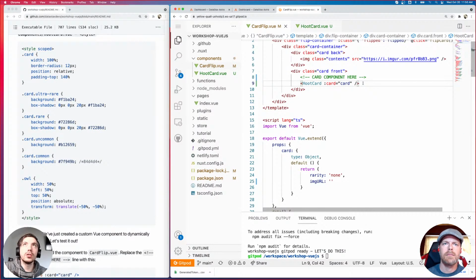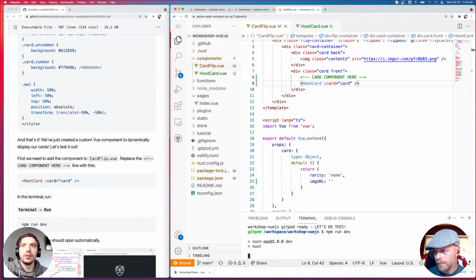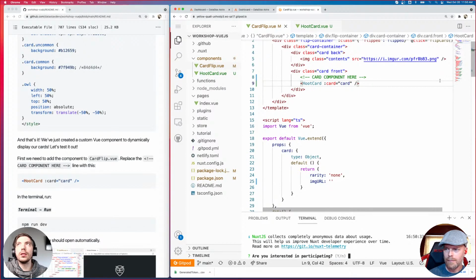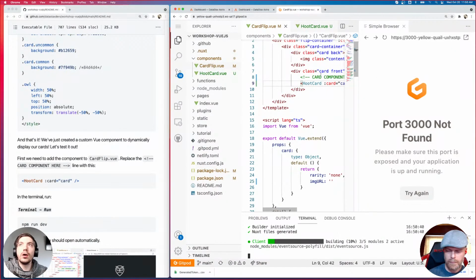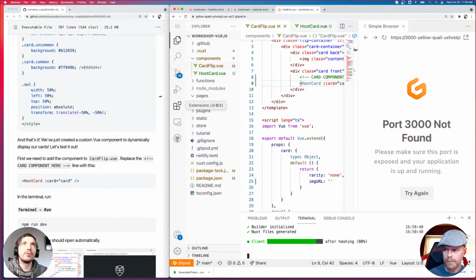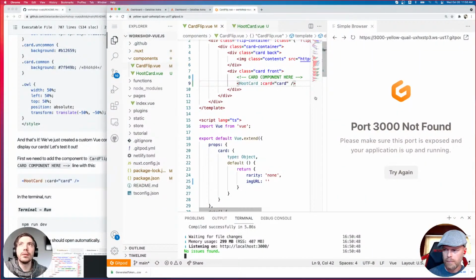All right. So that should be saved. And now we can actually go ahead and run this and see what it looks like. So we can npm run dev in the terminal. And this will open a preview browser in Gitpod. Actually, I'm going to say no to the telemetry. So it's going to open a preview browser. It's going to load a few things, so it'll be not found for a little bit, and then it'll refresh once it's done. Make this a little bit bigger.